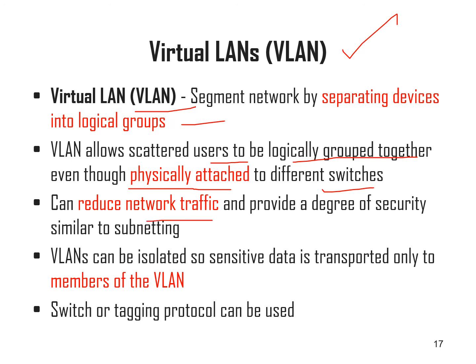It can reduce network traffic and provide a degree of security similar to subnetting. Here also, with the help of VLAN, we can isolate sensitive data so that it is transported only to the members of the VLAN. So here a labeling or tagging protocol can be used, right? I can label which member should receive particular information. So a switch or tagging protocol can be used for virtual LAN.